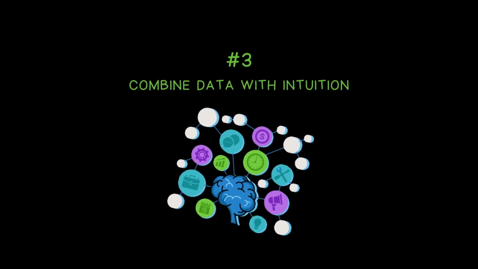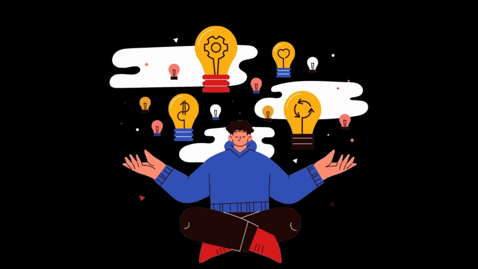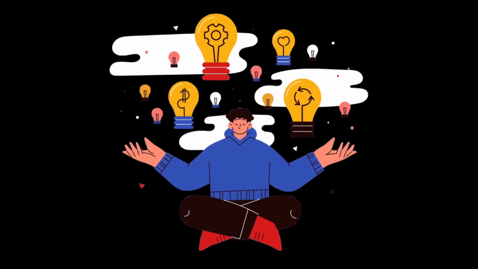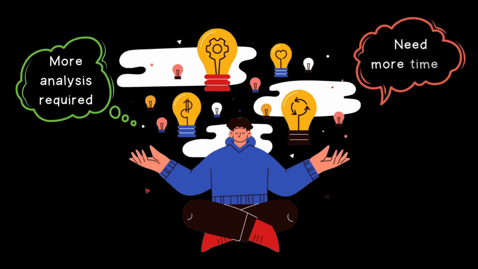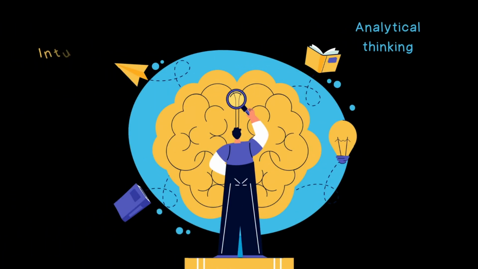Number 3, combine data with intuition. When analysis paralysis hits, you become unwilling to commit. You feel stuck because you want to be rational in your choice, and that's fair. But the problem is not rational thinking. It is not knowing when rationality turns into an excuse to overanalyze and put off decision making. Most people either use analytic or intuitive thinking to make a decision because they view them as opposite strategies where one cannot exist with the other.